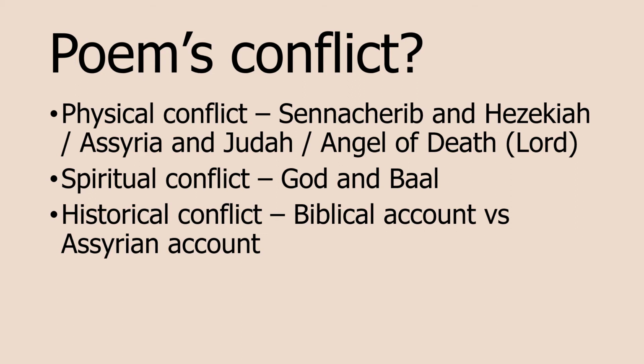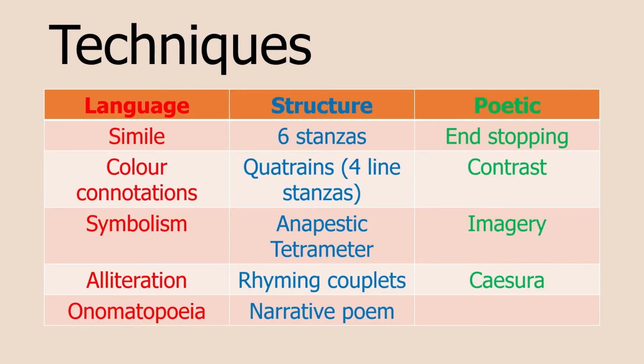Who knows? So let's explore some of the techniques that Lord Byron has used in this poem. Linguistically, Byron has made use of similes, colour connotations, symbolism, alliteration, and onomatopoeia. Structurally, The Destruction of Sennacherib is arranged in 6 stanzas, and each stanza is a quatrain. That means they are 4-line stanzas. And actually, each line of the stanza follows a certain metre. We call this metre anapestic tetrameter. I'll explain what that is a little bit later and the effect it has.